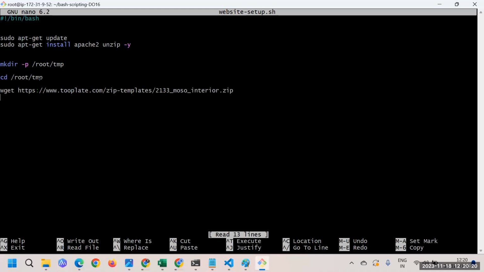Once we have the code available there, you guys know that we have done this manually: this particular file will be available as a zip file, having the dot zip extension, and basically we need to unzip it. Now what we can do is just say unzip, and then I can give the name of the file. So this particular file name I'm giving.